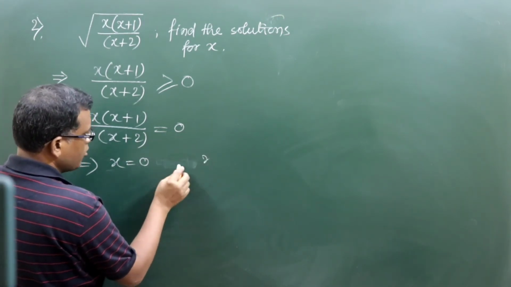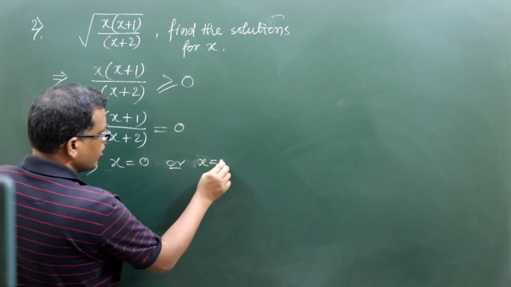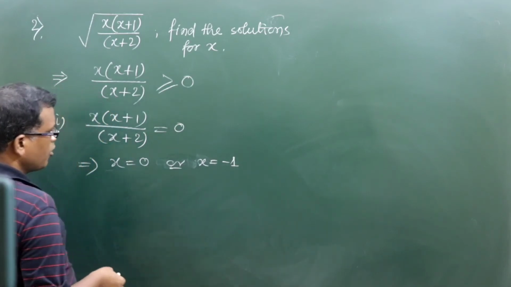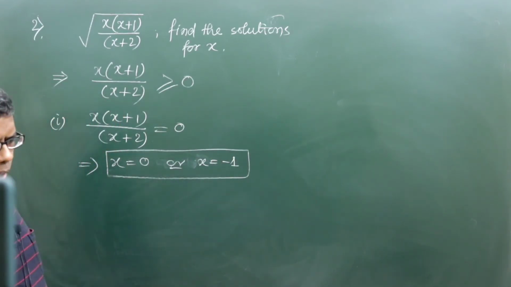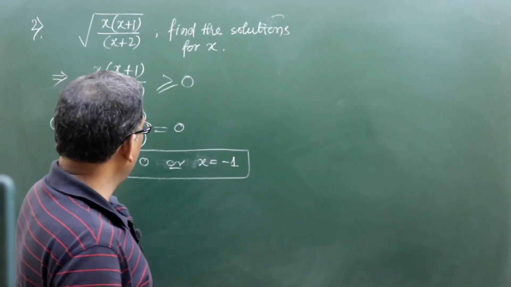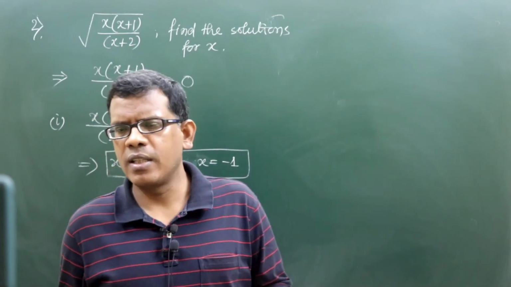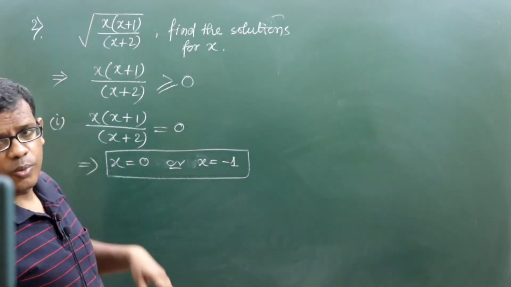Either x equal to 0, or x plus 1 equal to 0, which means x equal to minus 1. So these are the two values that can be one permissible solution set. Even at x equal to 0 and x equal to minus 1, the function will be defined.